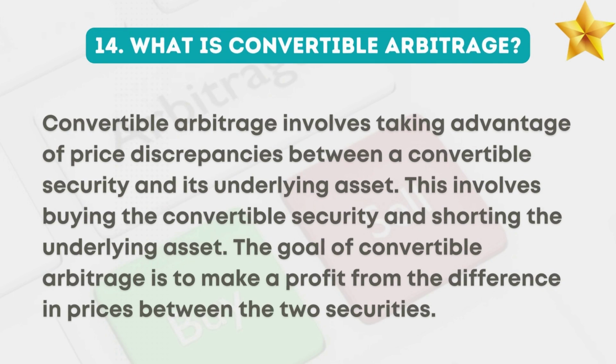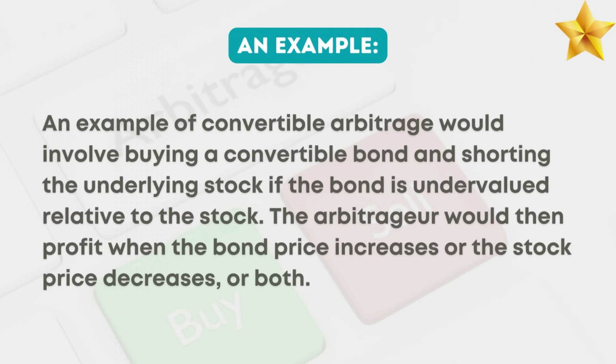14. What is convertible arbitrage? Convertible arbitrage involves taking advantage of price discrepancies between a convertible security and its underlying asset. This involves buying the convertible security and shorting the underlying asset. The goal is to make a profit from the difference in prices between the two securities. An example would involve buying a convertible bond and shorting the underlying stock if the bond is undervalued relative to the stock. The arbitrageur would then profit when the bond price increases or the stock price decreases, or both.